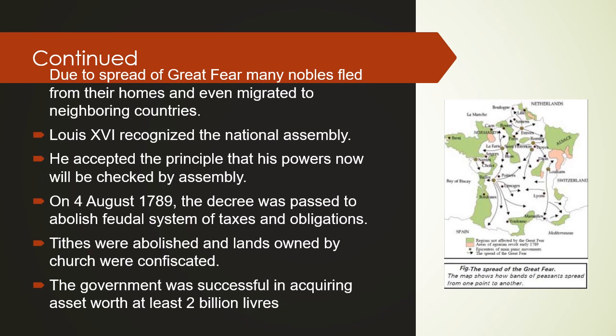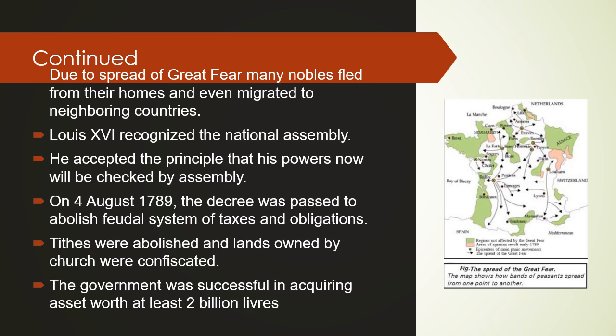On the night of 4th August 1789, the Assembly passed a decree abolishing the feudal system of obligations and taxes. Members of the clergy too were forced to give up their privileges, the tithes were abolished, and lands owned by the Church were confiscated. As a result, the government acquired assets worth at least 2 billion livres.